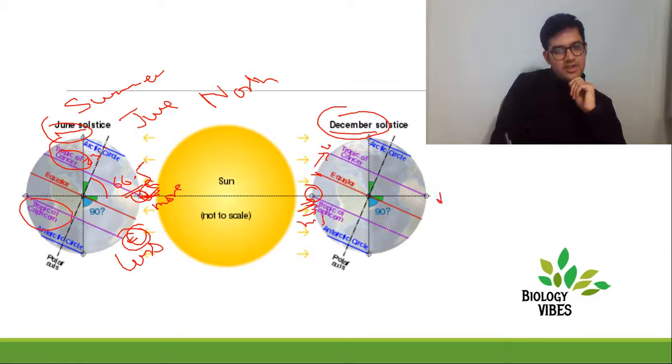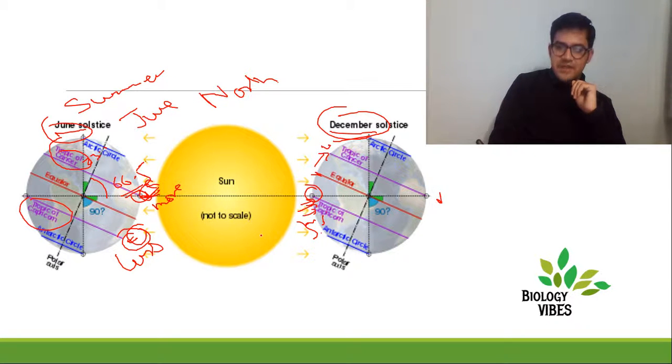On the contrary, the southern hemisphere experiences summer during the December time. Similarly, there's autumn and spring when the light falls directly perpendicular on the equator. So the seasonal variation has occurred because of the tilting of the axis at 66.5 degrees. So this is creating seasons.